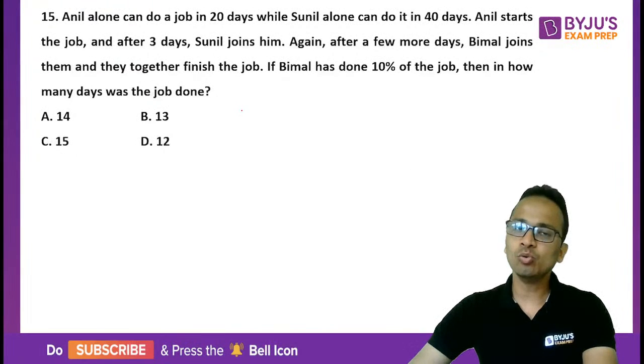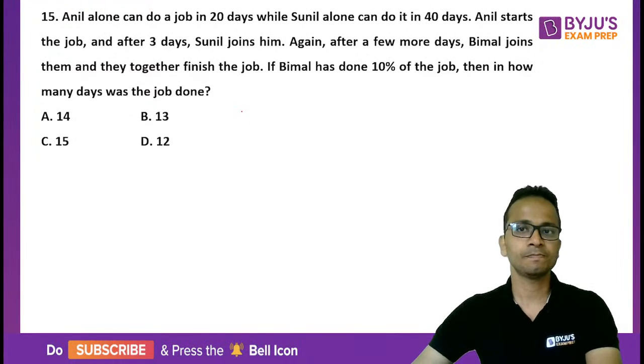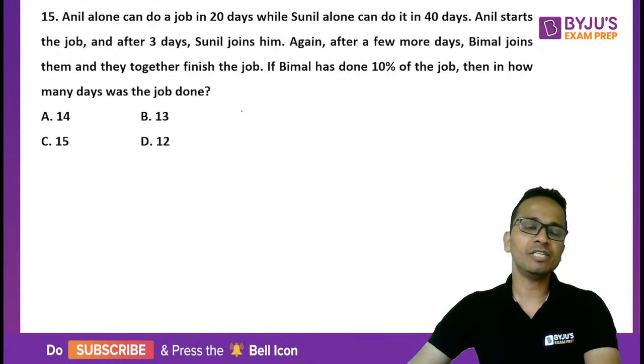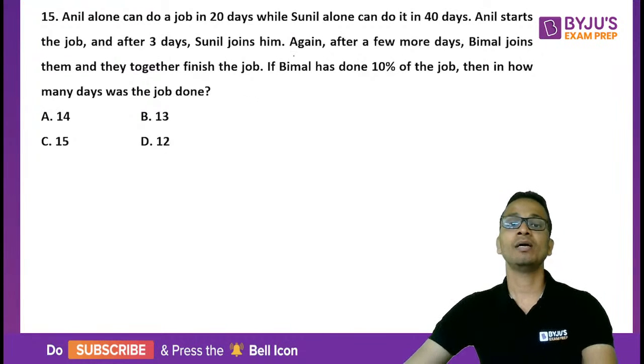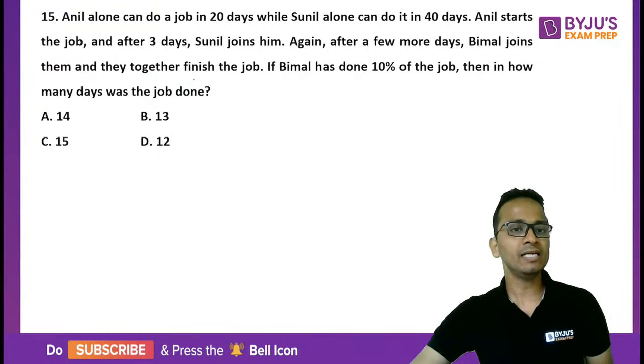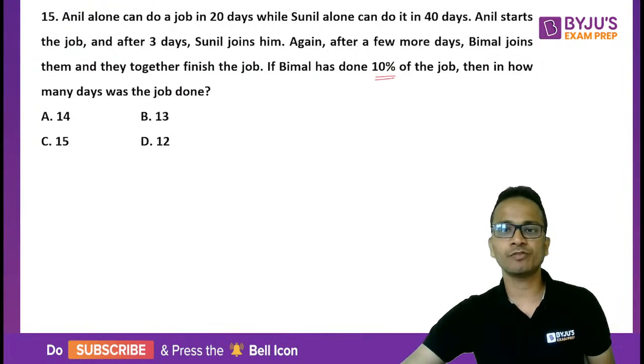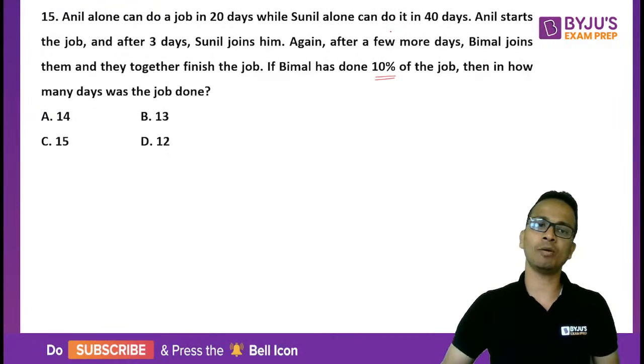Anil can do a job in 20 days and Sunil can do the same work in 40 days. Anil starts the job. After 3 days, Sunil joins him. Again, after a few more days, Bimal joins them and they together finish the job. If Bimal has done 10% of the job, then in how many days was the job done?